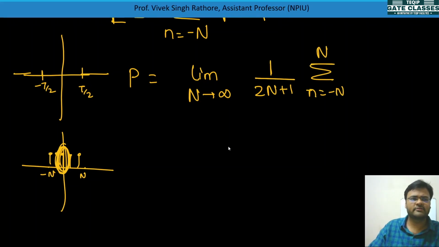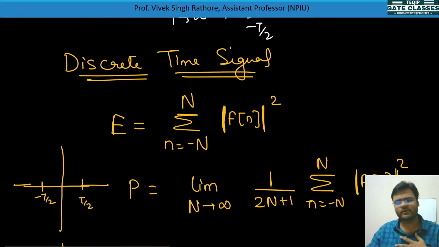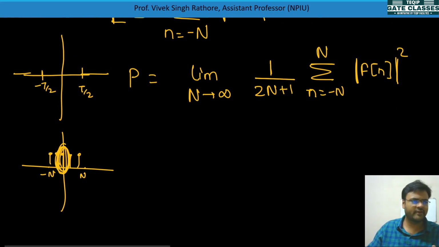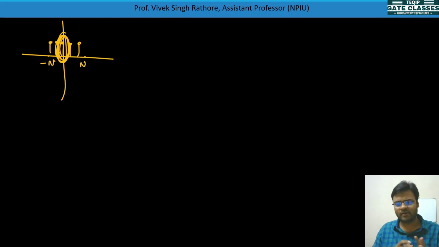Okay, and same thing, f(n) will be there. If it is real valued, you can do the square, otherwise if it's complex valued, you can do the mod square. So this is the formula for energy signal and power signal. You can calculate for any of the questions. If I take questions, it will take very much time. So for dealing with questions, we'll take some other lectures, and for question solving we'll perform it by using these concepts. So this is our energy and power signal.